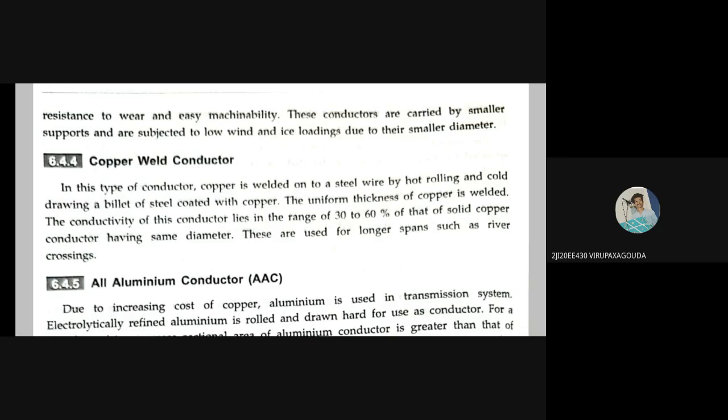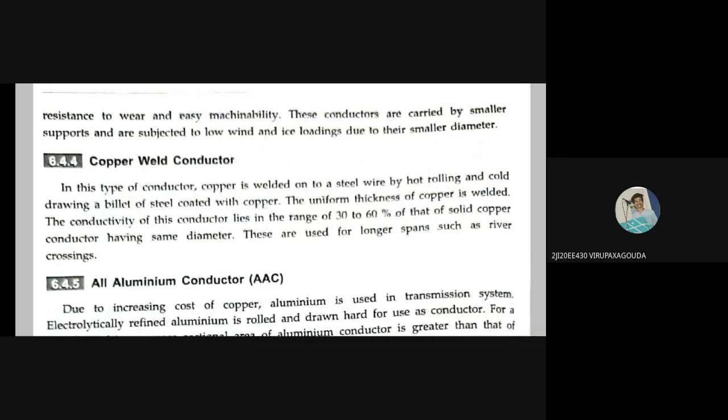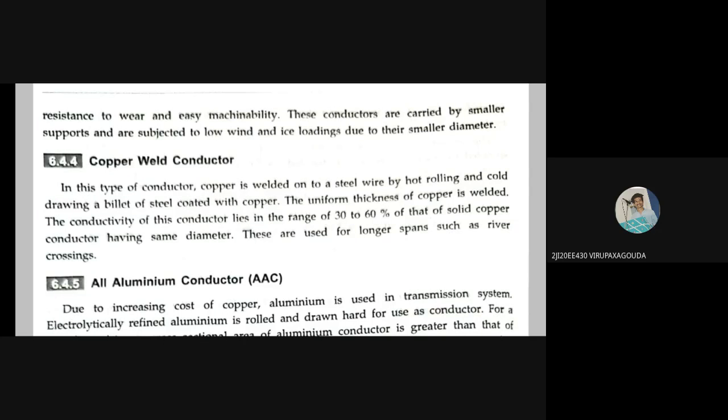The earlier cadmium copper conductor is used for large span lengths, can be carried by smaller supports, and is subjected to low wind and ice loading. Whereas in copper weld conductor, copper is welded to steel wire.